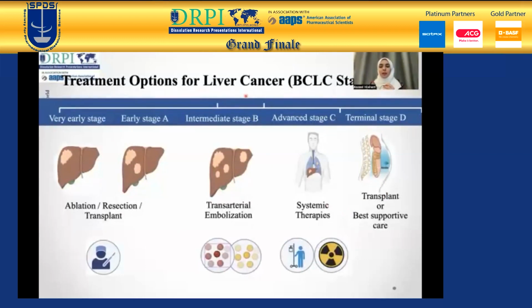The treatment options for liver cancer are based on the staging. Very early stage and early stage have more treatment options such as ablation, resection, and transplant, while intermediate stage is transarterial embolization and advanced stage is systemic therapy, and then terminal stage is transplant or best supportive care. My focus will be on transarterial embolization.